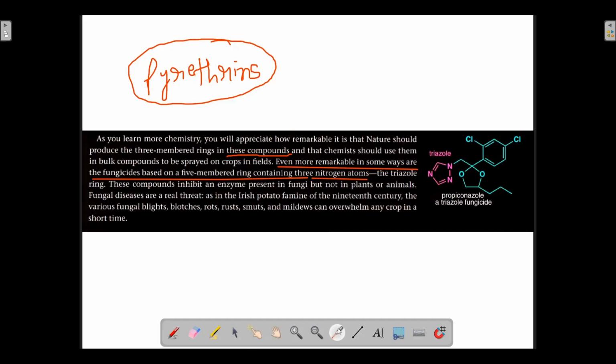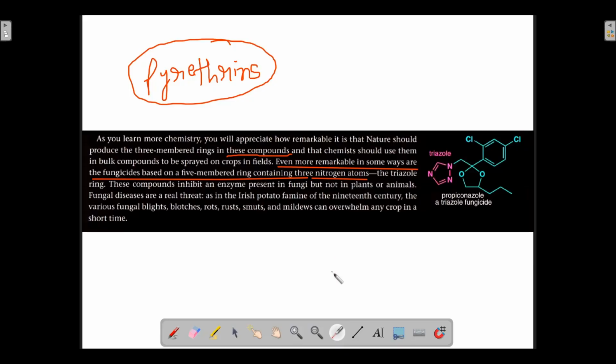This entire compound is propiconazole, and this ring, shown in purple color, contains three nitrogen atoms as the heteroatom. This particular ring is called triazole, so it is a triazole fungicide. This entire compound is propiconazole, a triazole fungicide. What does fungicide mean? Fungicide means it kills fungus.